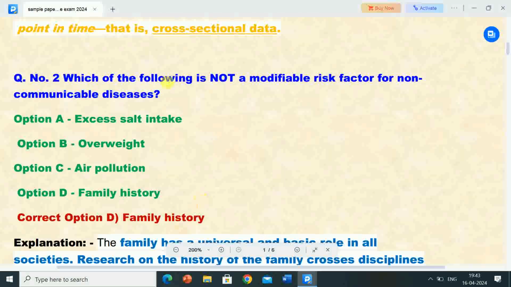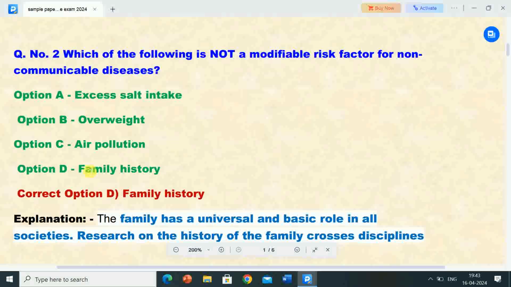Next question is the second: which of the following is not a modifiable risk factor for non-communicable diseases? Options are excess salt intake, overweight, air pollution, family history. The correct answer is option D, that is family history.